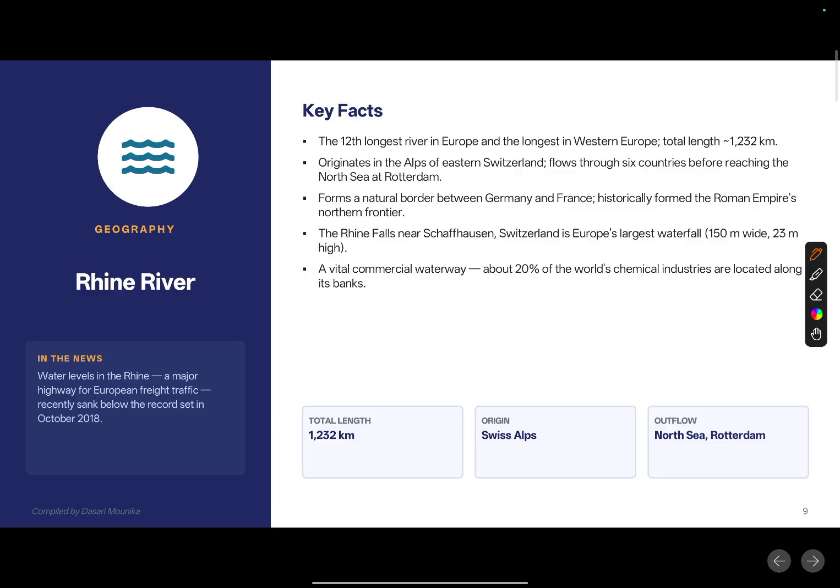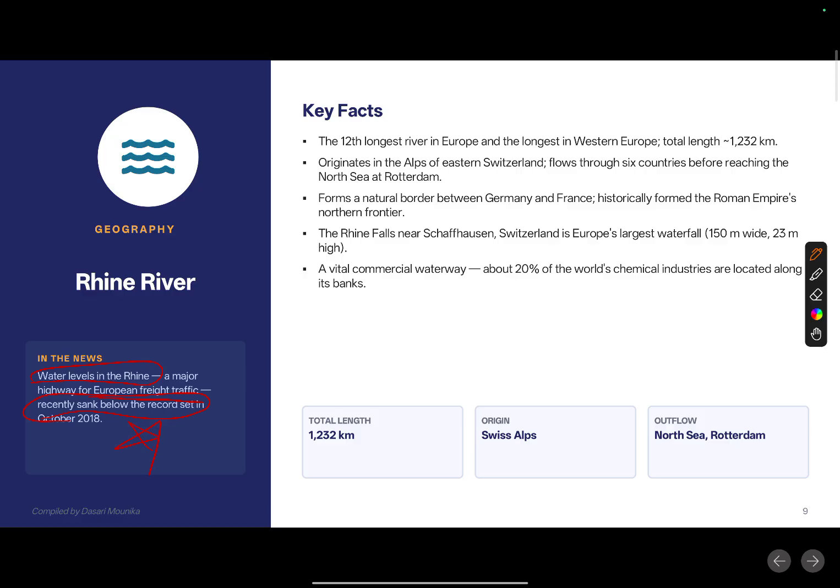So that is why we will have a look at the Rhine River. So basically the context here is that water levels in the river Rhine, a major highway for European freight traffic, recently sank below the record set in October 2018.